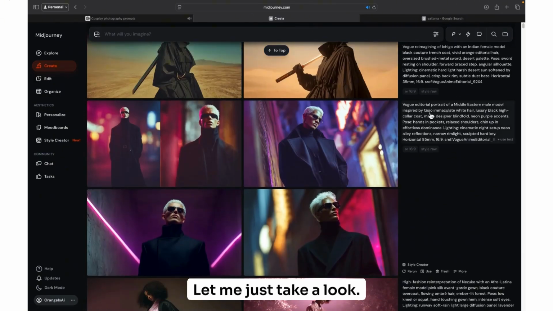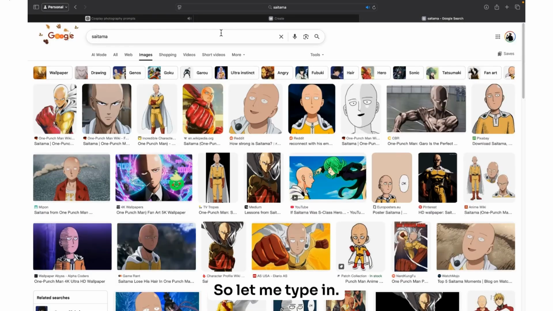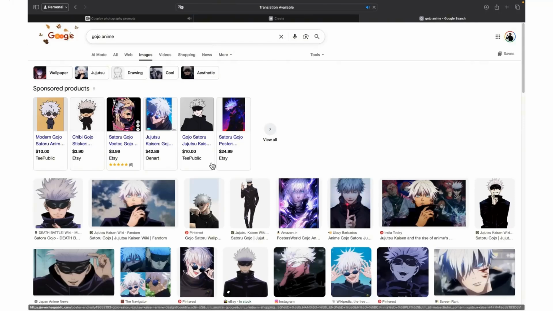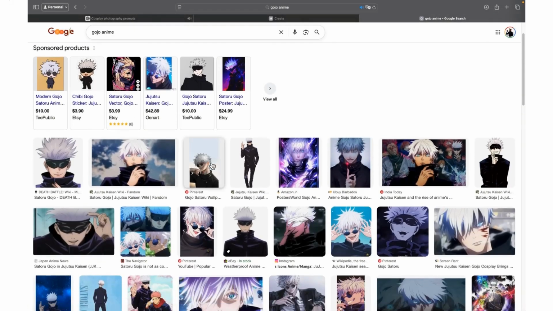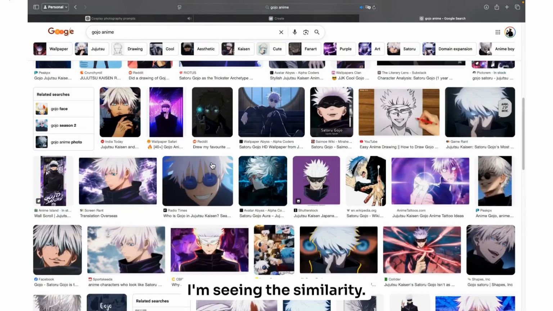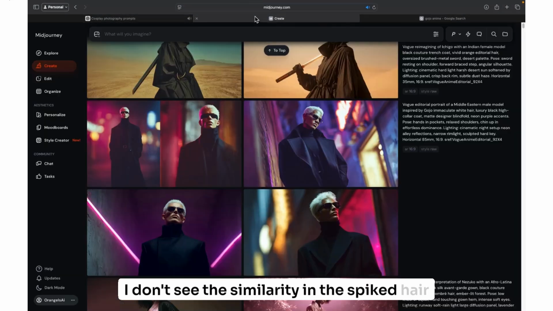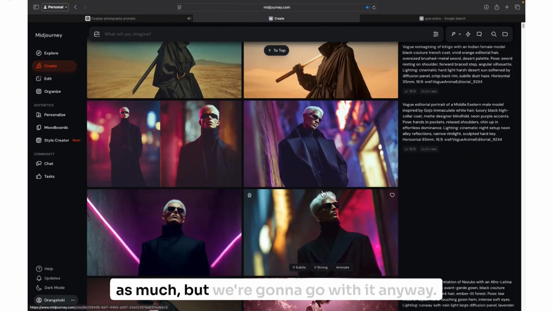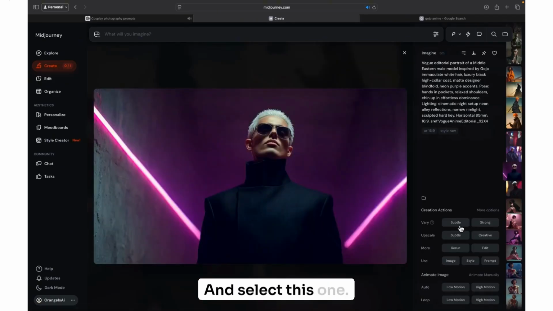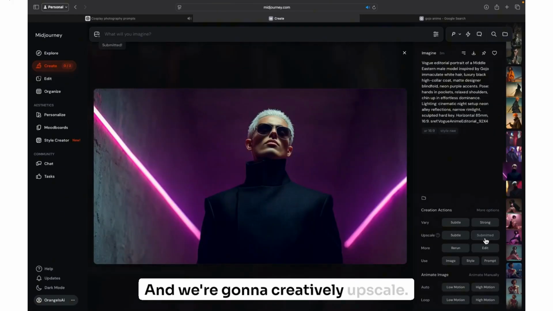I'm not sure what this person is supposed to look like. Let me just take a look. Inspired by Gojo. So let me type in Gojo anime. Okay, I'm seeing the similarity. I don't see the similarity in the spiked hair as much, but we're gonna go with it anyway. I'm gonna select this one, and we're gonna creatively upscale.